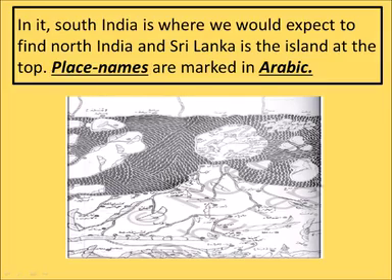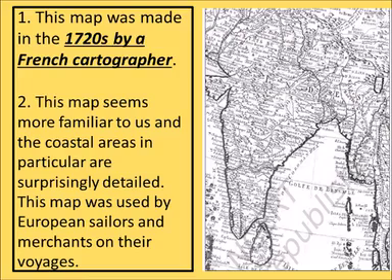You know, nowadays Sri Lanka is an island, but it is placed at the end of our country. But Al-Idrisi had made Sri Lanka on the top of our country, and the names of places are marked in Arabic.